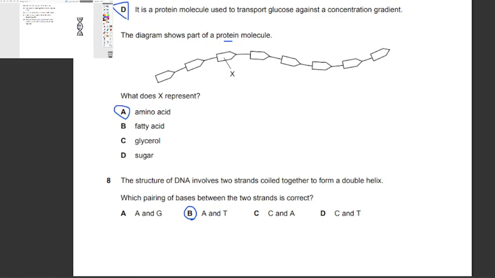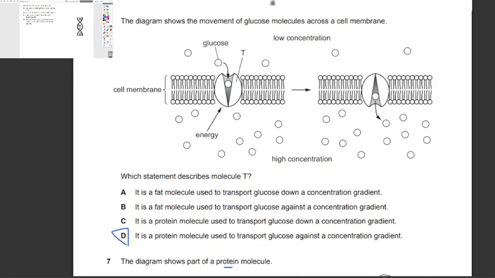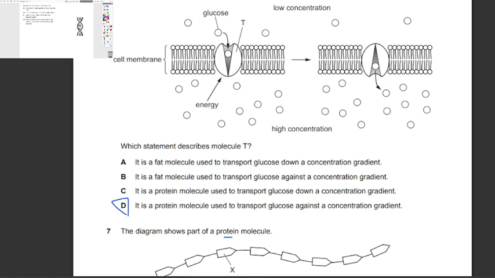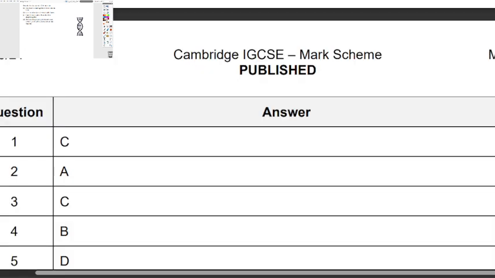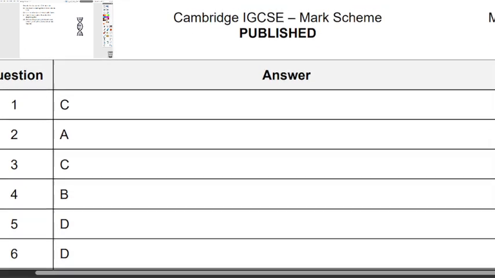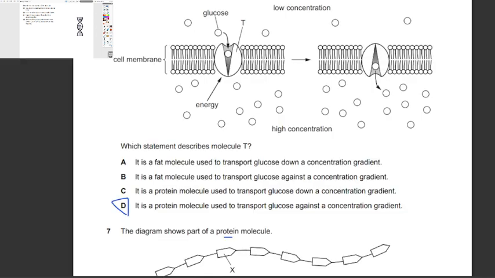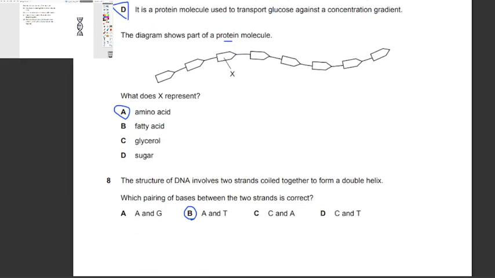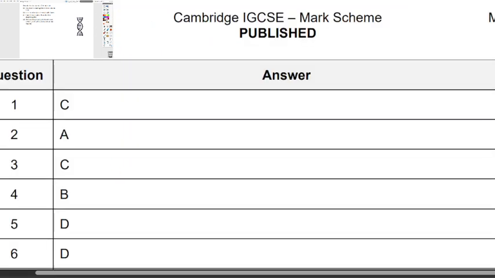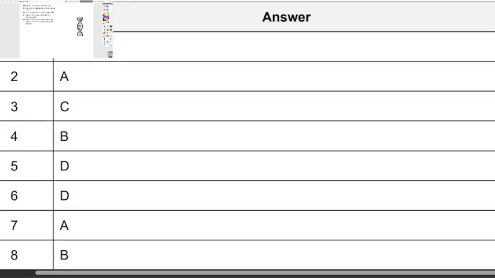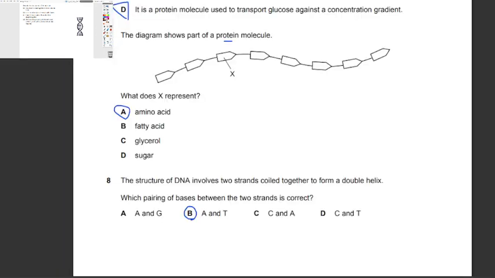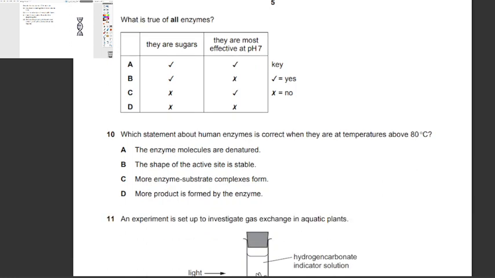Okay, let's check these again. Question 6 is D. Question 7 is A and 8 is B. So D, A, B. Okay, now moving on to the next question. What is true of all enzymes?